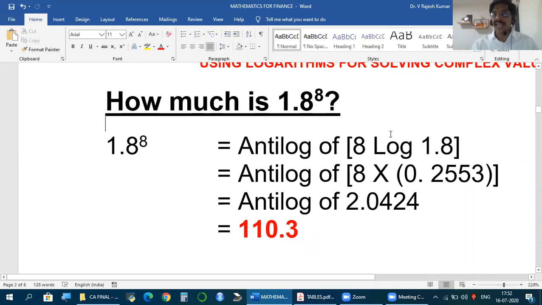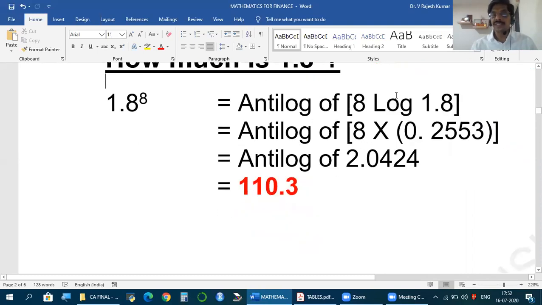After we find this and calculate this, whatever we get, if you take antilog, we get the number. So friends, to calculate this using log and antilog, this is how we express antilog of 8 log 1.8. So this is the standard expression. Now, let us first calculate this and then take antilog. So what I now do, I should find for 1.8, what is the log value?